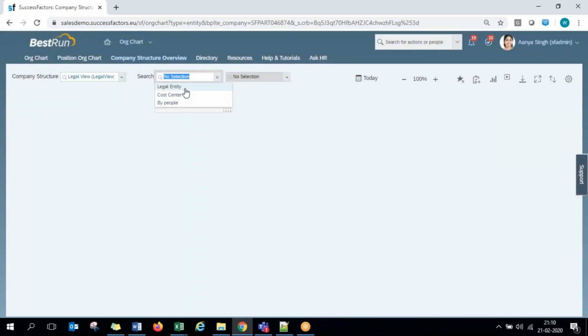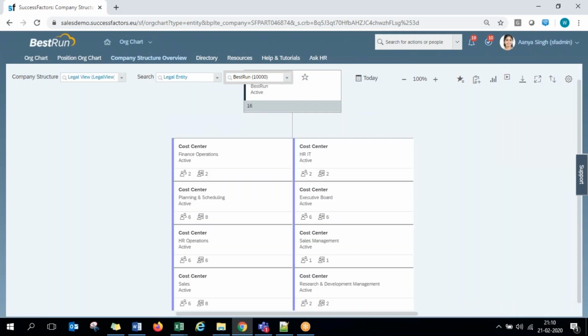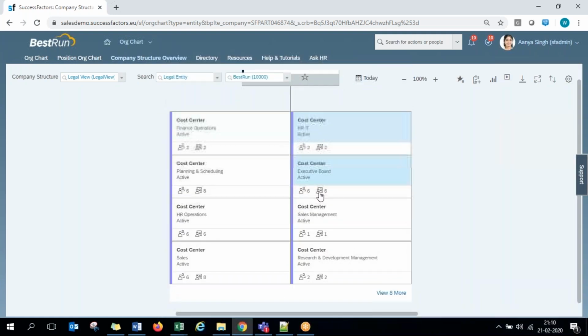Say the legal view is all about the legal entity level. So how many legal entities are there? Which legal entity reports to which entity? All that hierarchy related data will be like this. So under this Best Run as a legal entity, it says there are 16 cost centers. For each cost center, it says what is the cost center name, whether it is active or not, how many positions are present in that cost center, how many employees are present in that cost center, all the details.